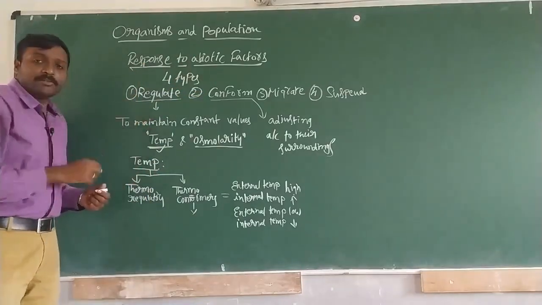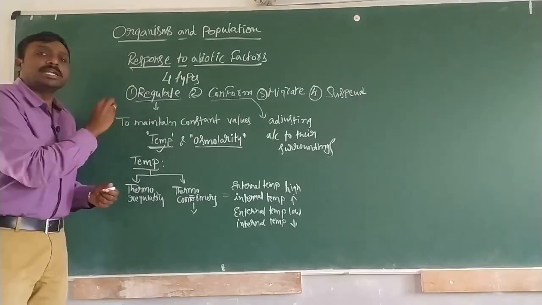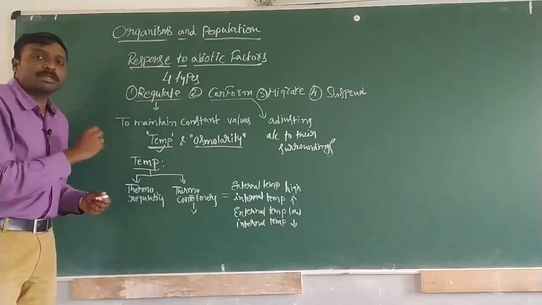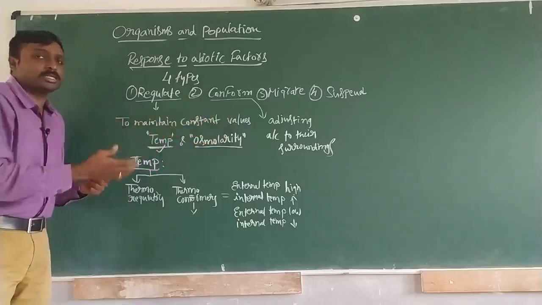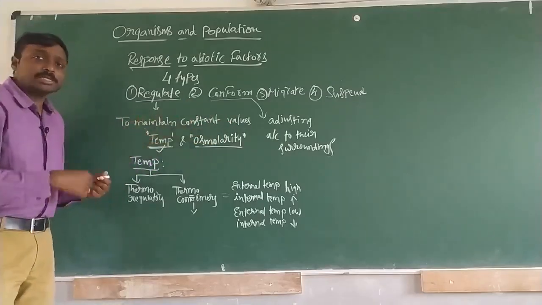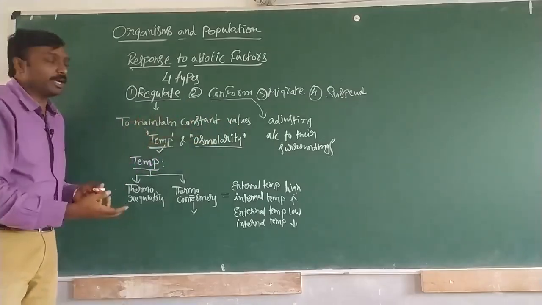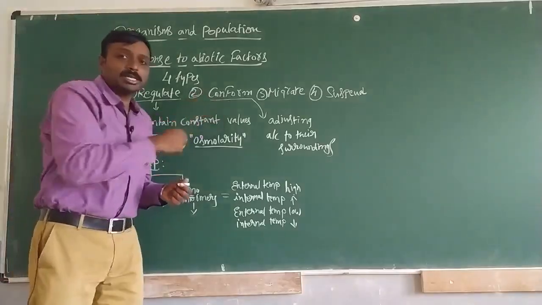Now let us see the first one, regulate. What is the meaning of regulate? How do we define regulate? Here the living organisms will be trying to maintain constant values, or constant ratios. To maintain constant values, living organisms will keep on trying. That is what is called regulate. The second one is conform.